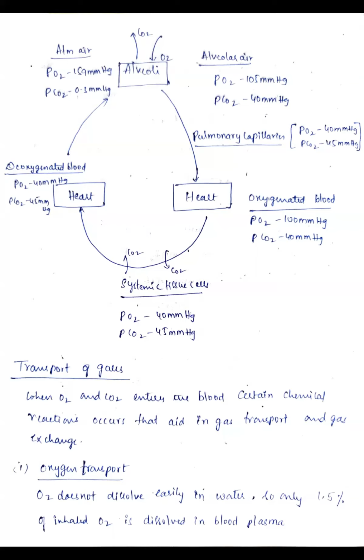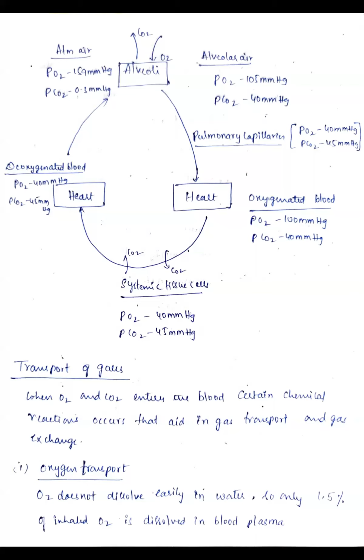Suppose you see first the alveoli, which take in the oxygen and release the carbon dioxide. The left side is atmospheric air, and the right side is alveolar air. Because of the pressure differences, the oxygen is very high in atmospheric air compared to the alveolar air. So there will be a diffusion of oxygen from the atmospheric air into the alveoli of the lungs.